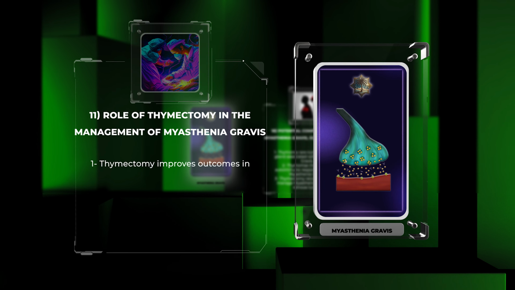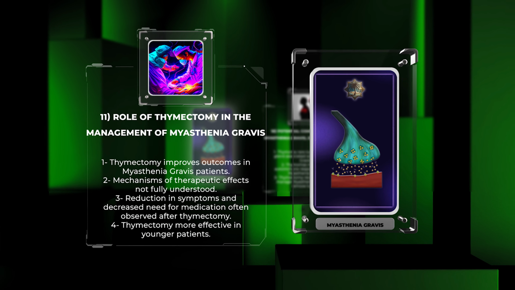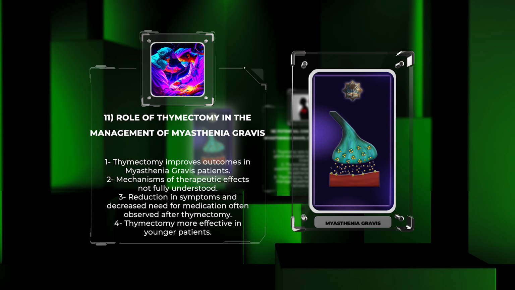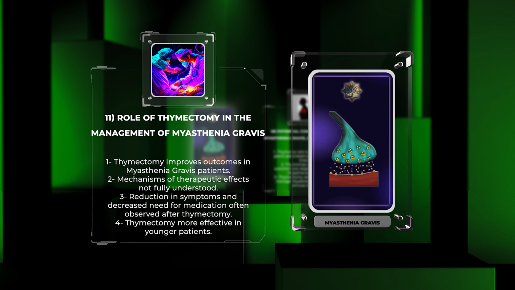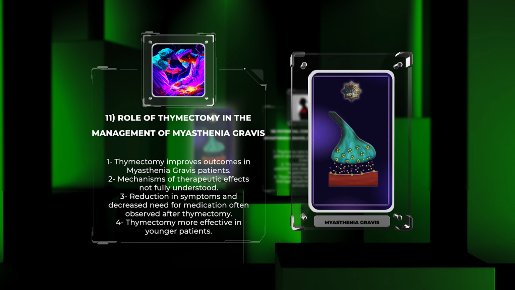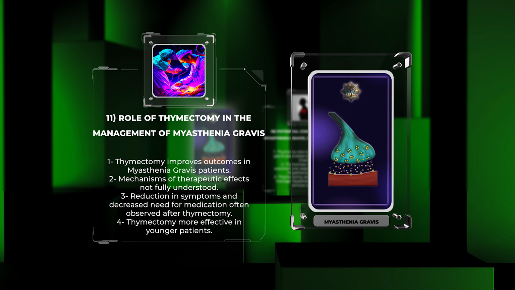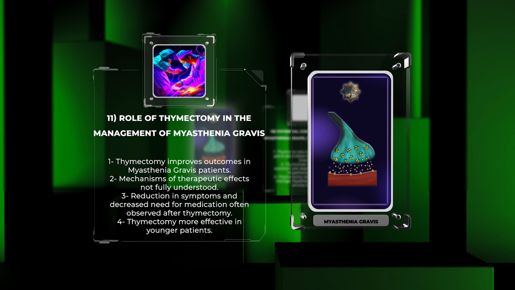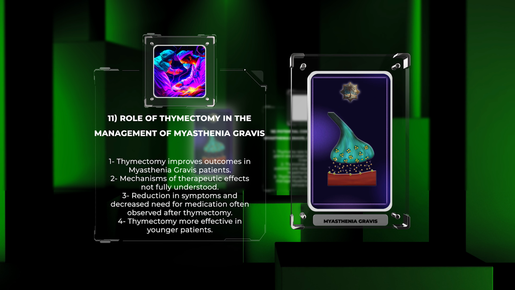Thymectomy is the surgical removal of the thymus gland and has been shown to improve outcomes in patients with myasthenia gravis. Although the exact mechanisms of its therapeutic effects are not fully understood, thymectomy seems to reduce the production of autoantibodies and modify the underlying autoimmune response. Patients who undergo thymectomy often experience a reduction in symptoms and a decreased need for medication.